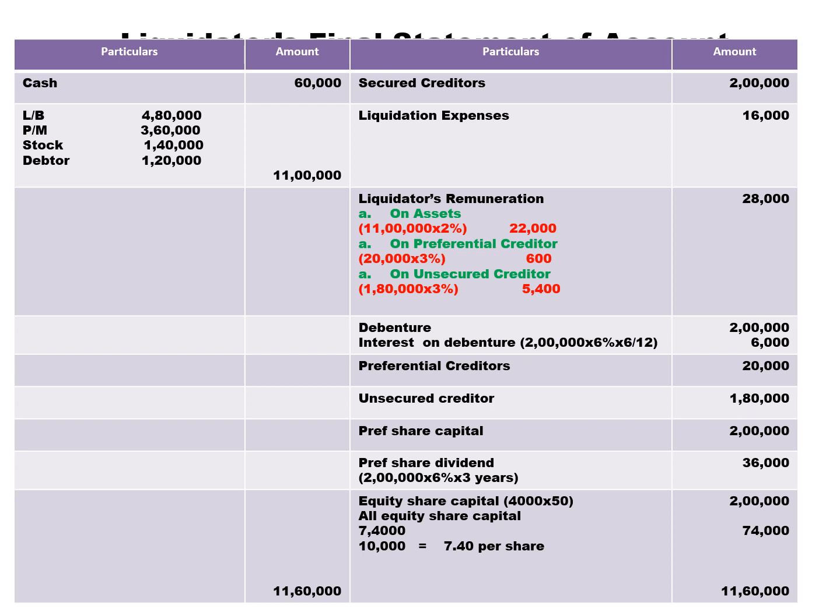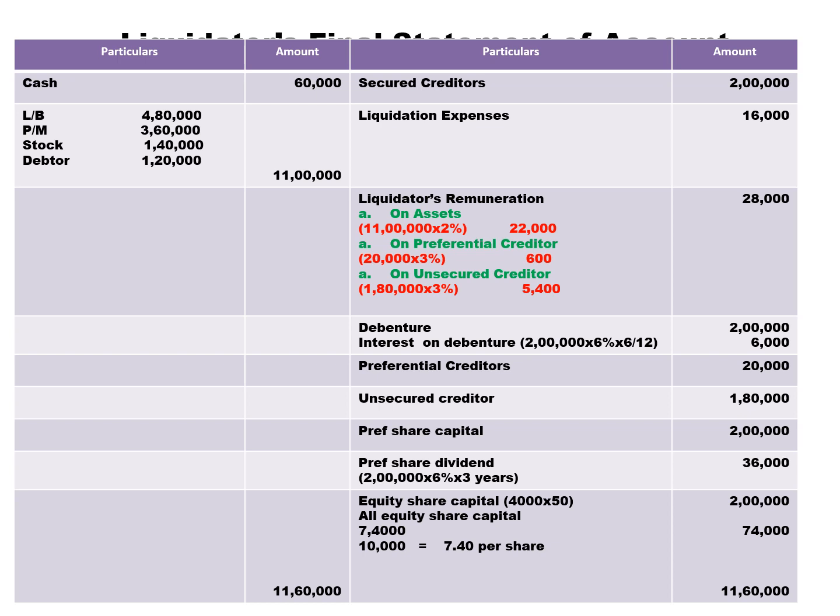Total cash in hand 11,60,000 minus secured creditors 2 lakh, minus liquidation expenses 16,000, minus liquidator remuneration 28,000, minus debentures 2 lakh, minus debenture interest 6,000, minus preferential creditors 20,000, minus unsecured creditors 1,80,000, minus preference share capital 2 lakh, minus preference dividend 36,000.